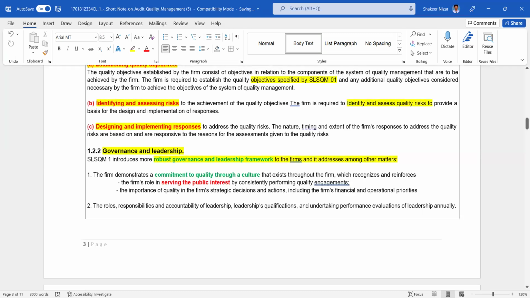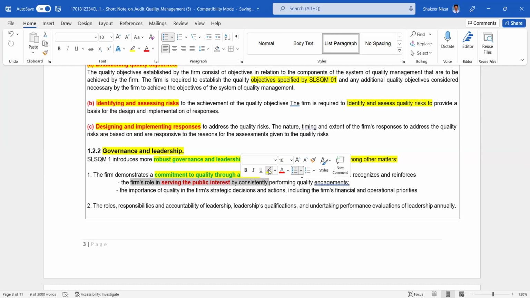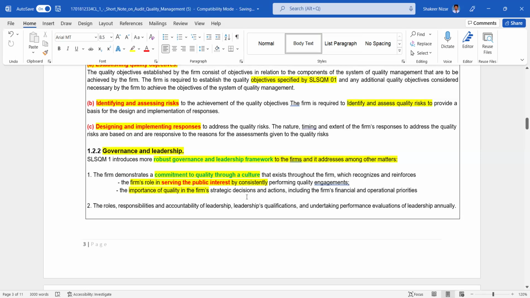The firm demonstrates a commitment to quality through a culture that exists throughout the firm, which recognizes and reinforces the firm's role in serving the public interest by consistently performing quality engagements, the importance of quality, and the firm's strategic decisions and actions, including the firm's financial and operational priorities.